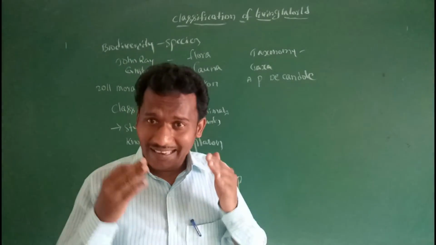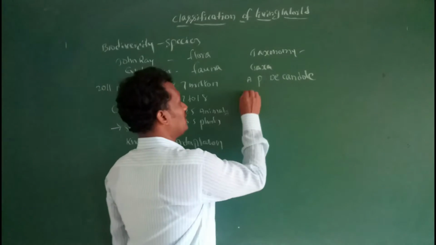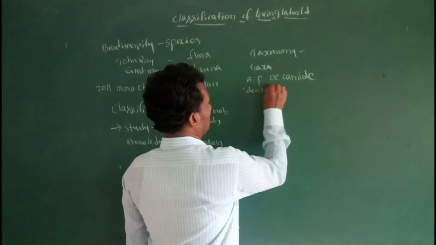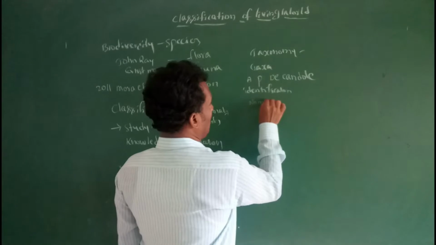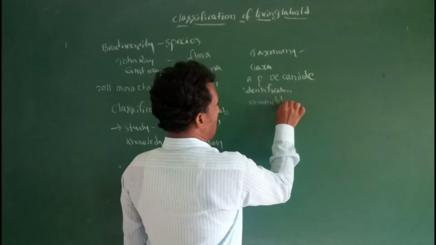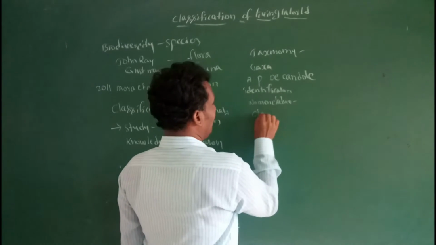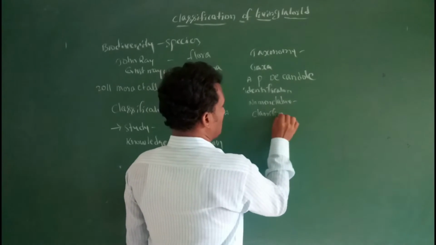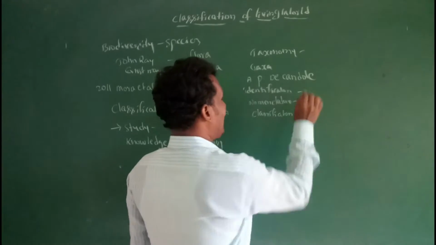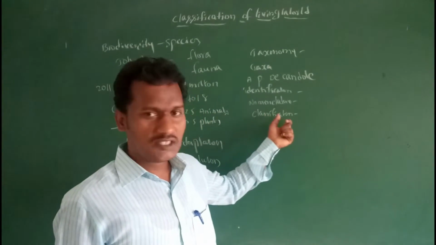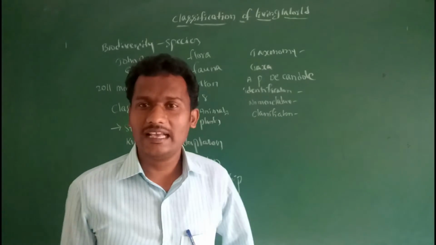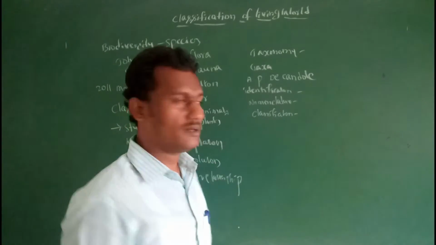This includes identification, then nomenclature, then classification. So taxonomy includes identification of living organisms, nomenclature of living organisms, and classification of living organisms.